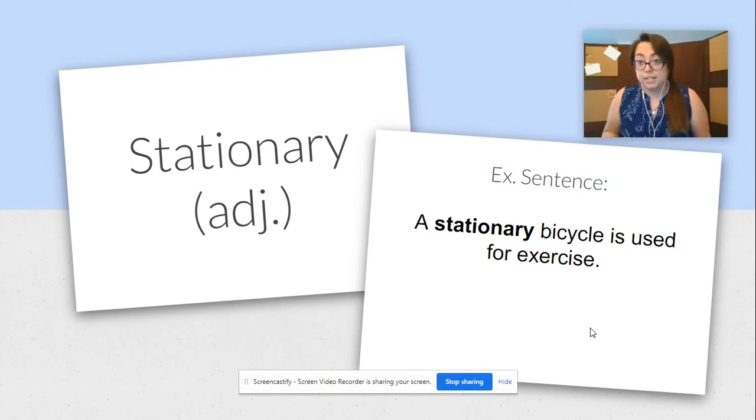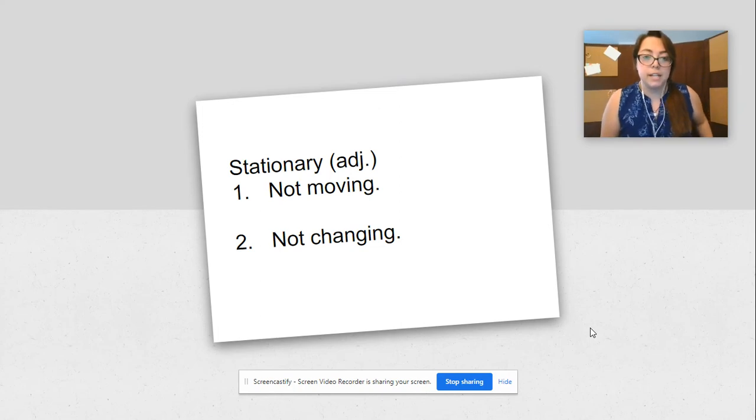Stationary, it is an adjective. Our example sentence is a stationary bicycle is used for exercise. So, what does stationary mean? Stationary as an adjective means not moving or not changing.